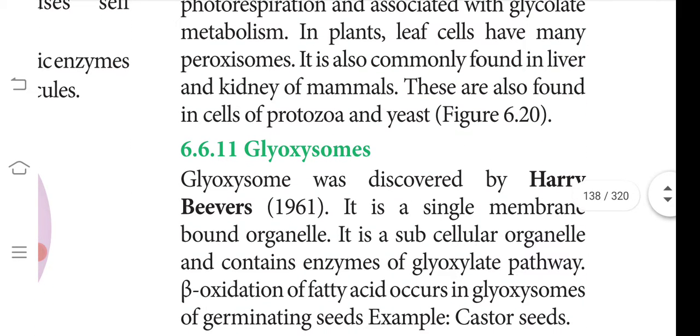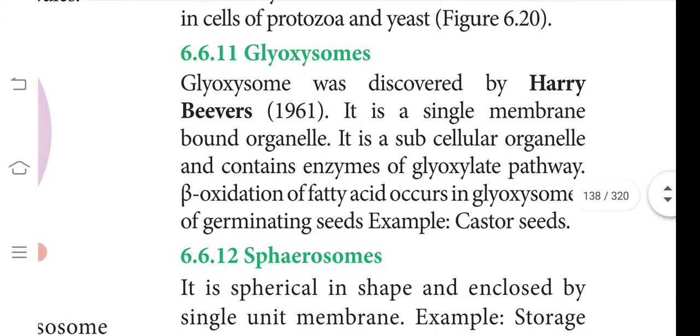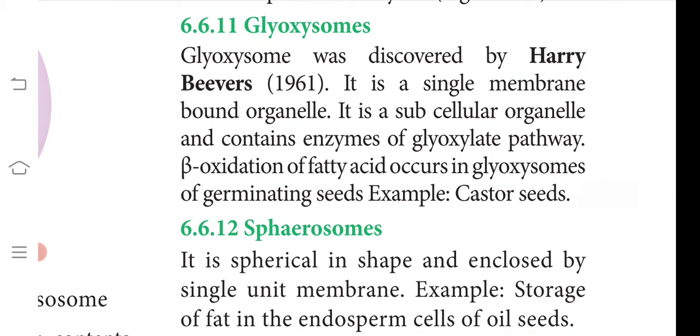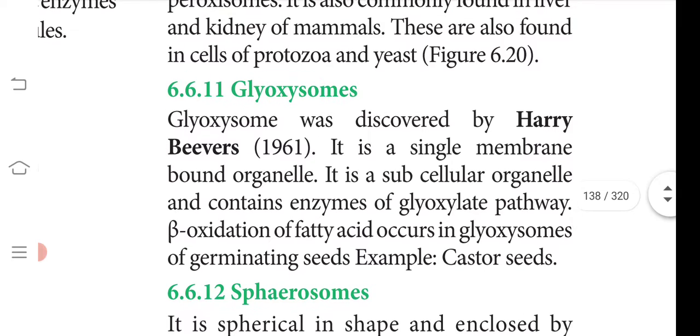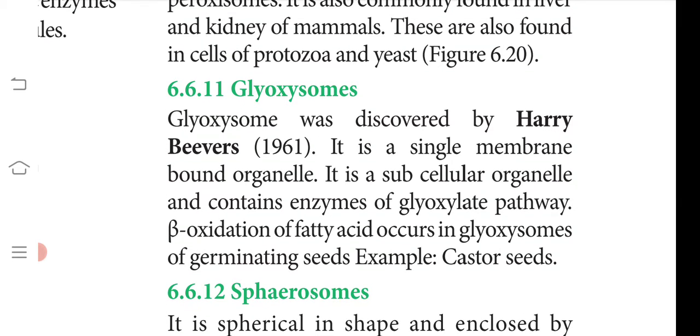In plants, leaf cells have many peroxisomes. It is also commonly found in the liver and kidney in mammals. It is also found in the cells of protozoa and yeast. Peroxisome is seen in protozoa and yeast. The next heading is glyoxysome, and we can continue with the glyoxysome in the next class.